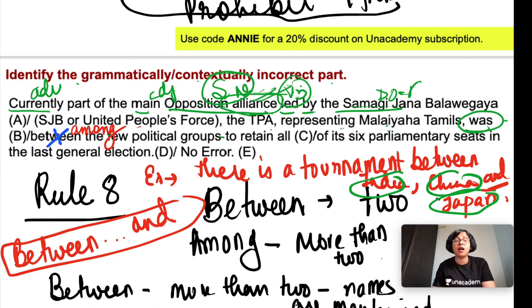So was among the few political groups. So after the few, always plural noun should be used. So plural noun groups has been used. Okay, to retain, to plus V1 infinitive, all of plus plural noun always. So plural noun seats, all of its 6 parliamentary seats in the last general election. Okay, so here the error is in part C. Answer is option C.